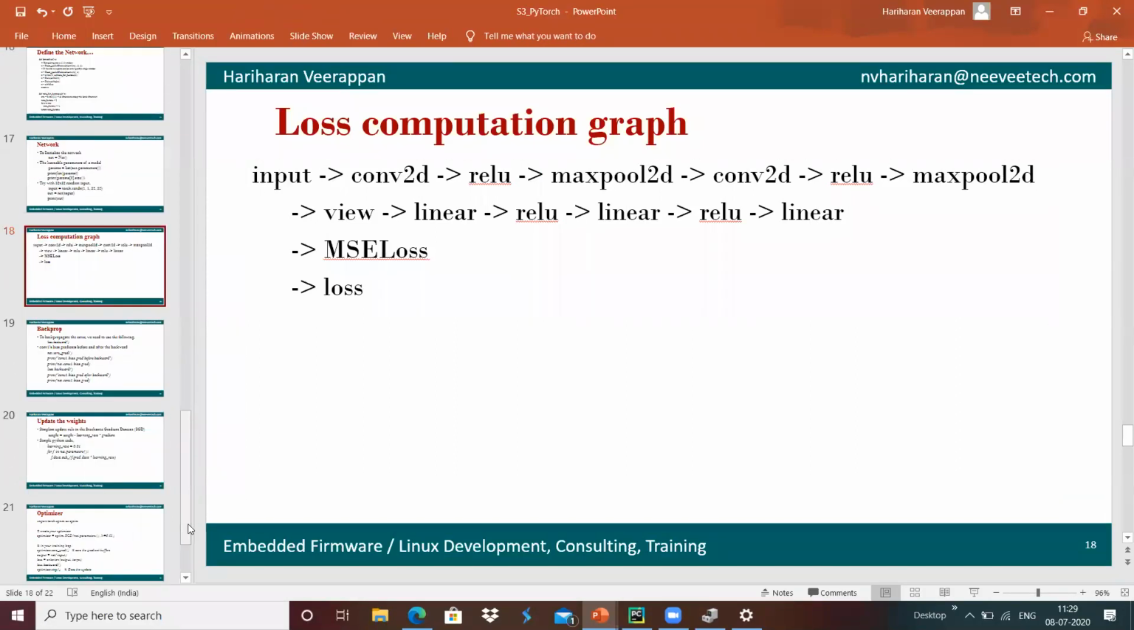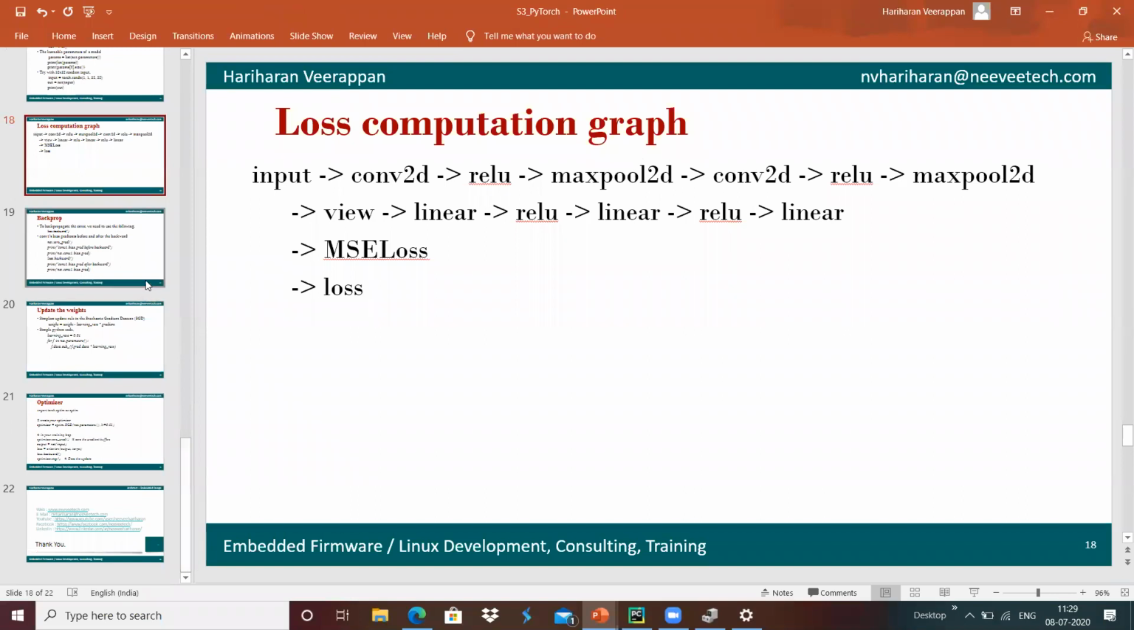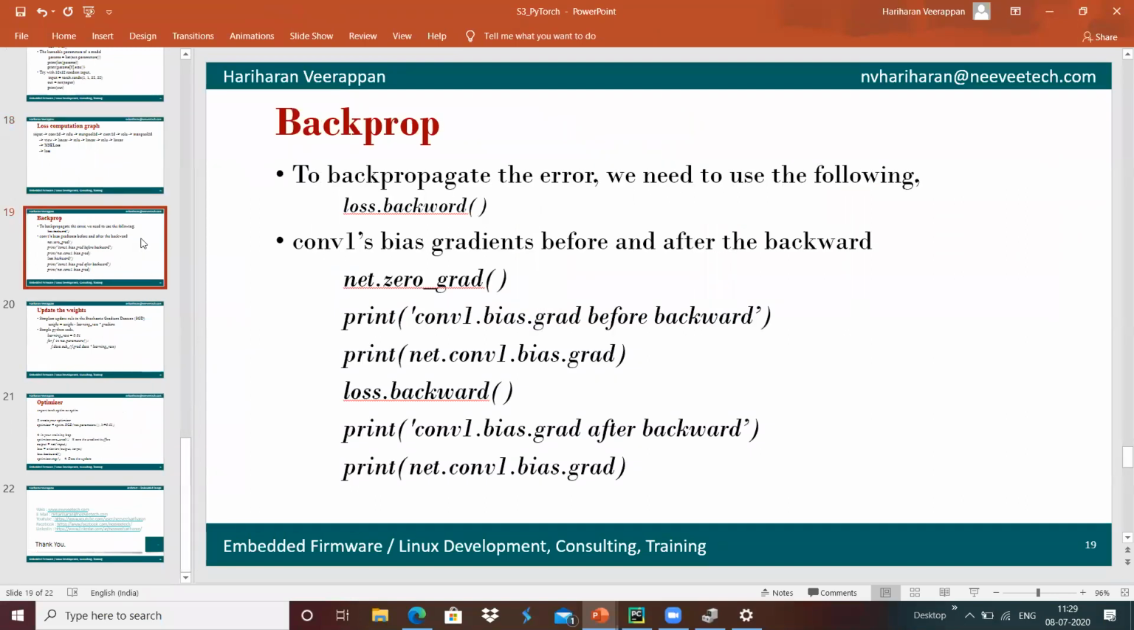And suppose we wanted to do some kind of backward propagation, we can use the function called backward, and we can do that with the help of this. And if we wanted to get the bias gradients before and after the backward function, we can do that with backpropagation.